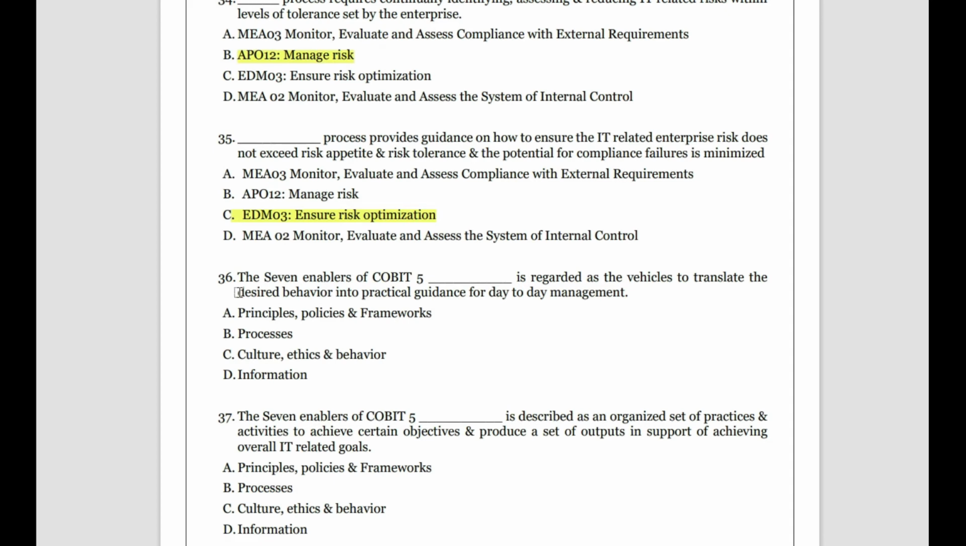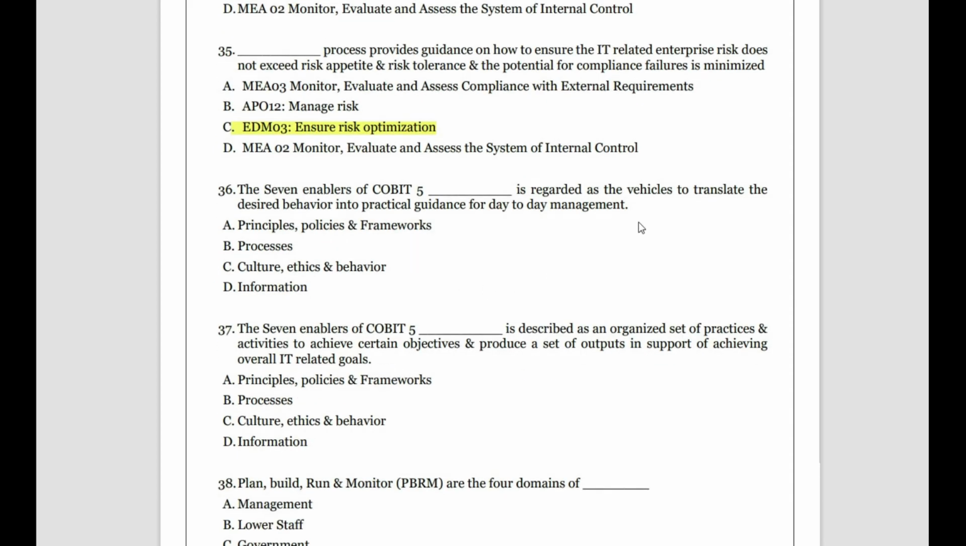Okay, 36. The 7 enablers of COBIT 5, which is regarded as a vehicle to translate the desired behavior into practical guidance for day-to-day management. So what is that thing in COBIT 5 which is a vehicle for translating the desired behavior into action? So people, policies and framework, process, culture, ethics and behavior, information. Information is not a vehicle to translate desired behavior. Culture will influence the behavior, but it will not translate it. Process is the way in which things happen in the organization, but the principles, policies and framework, it is the vehicle to translate the desired behavior into guidance. So this will be the answer for you.